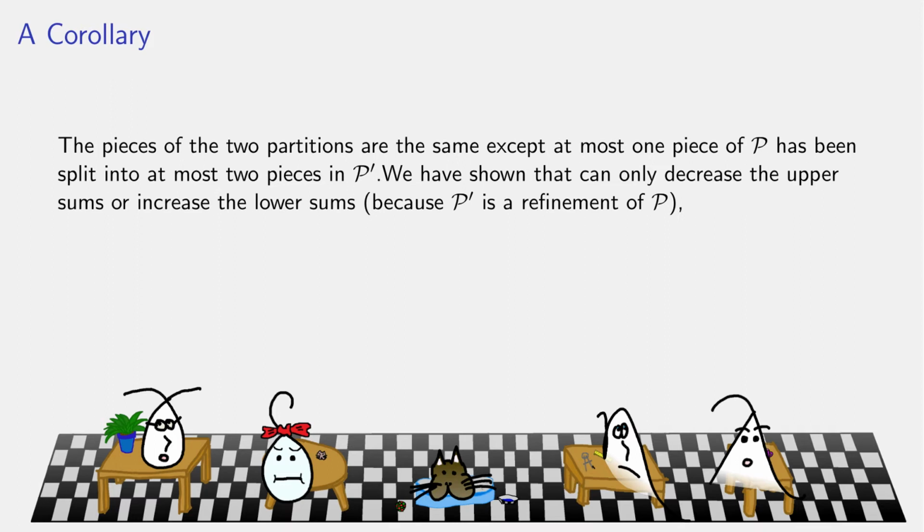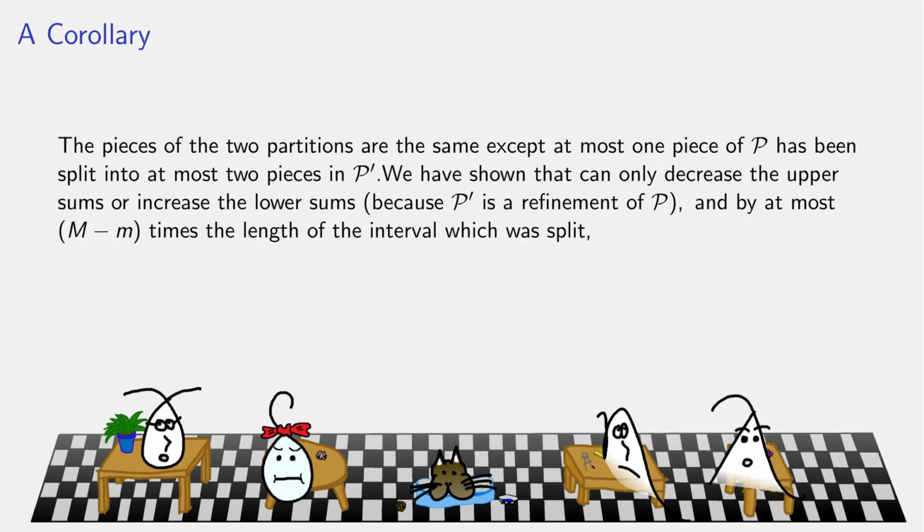And we've already shown that refining partitions can only make upper sums smaller and lower sums bigger. And in fact, the most we can add or subtract by doing this refinement by 1 point is the length of the interval that was split times the difference between the sup and the inf. This was the result we just showed. On the previous slide, it was A and C being split at an intermediate point B. But still, by adding a single point and looking either at Riemann sums or at upper and lower sums, the most the value can change is the difference between the sup and inf, that's our capital M minus little m, times the length of the interval.